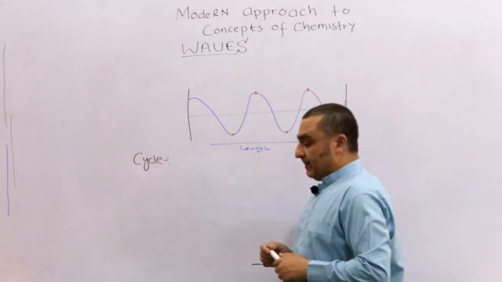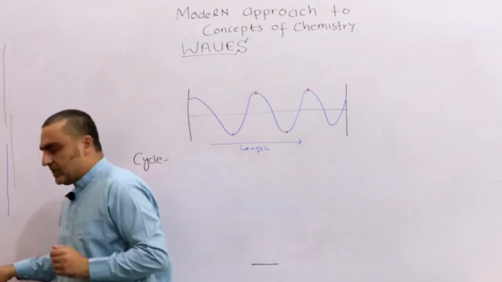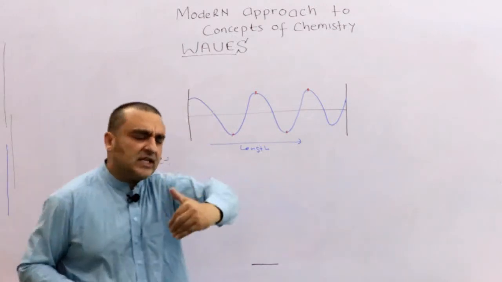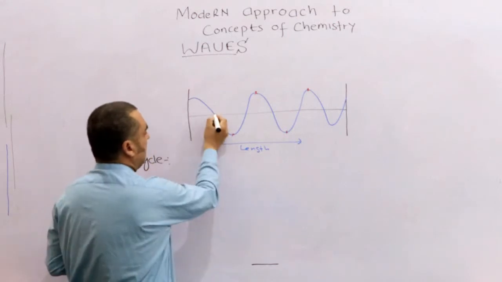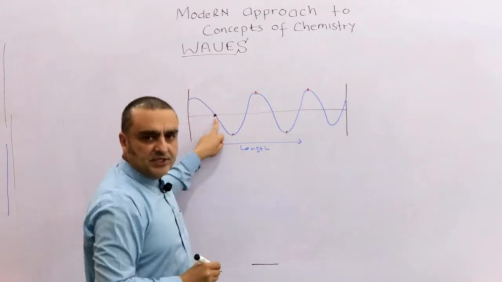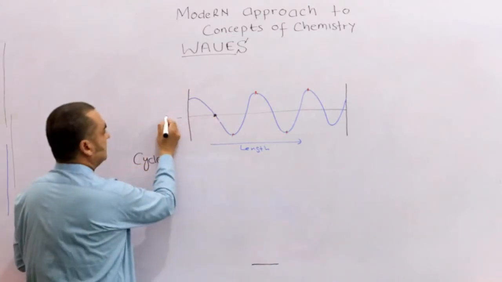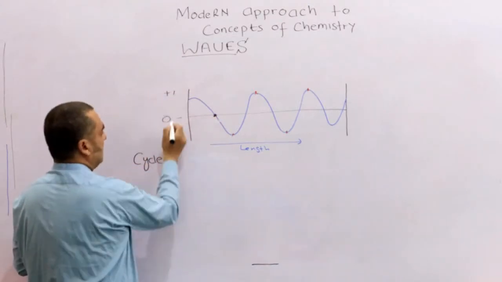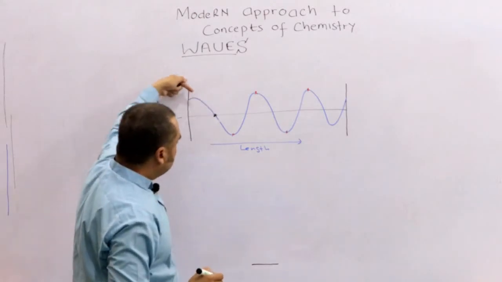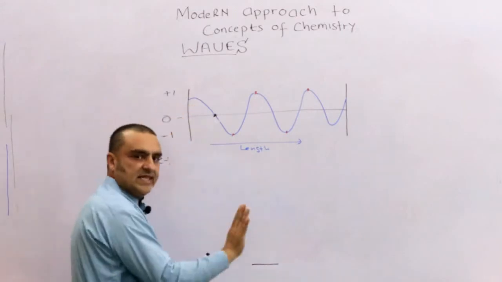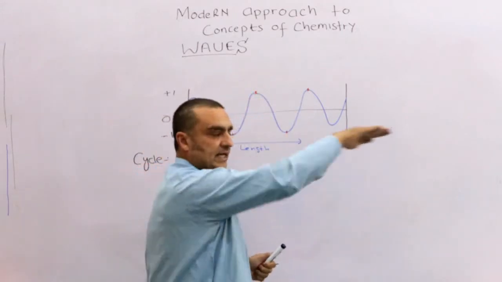Okay, but the more technical way to find the cycle is, suppose you just come to this place where there is zero amplitude, and amplitude here is 0, because this thing is 0, and it is +1 and it is -1. Okay, and as you know, suppose the wave is moving in this direction.